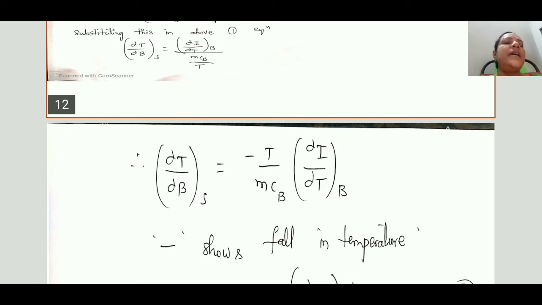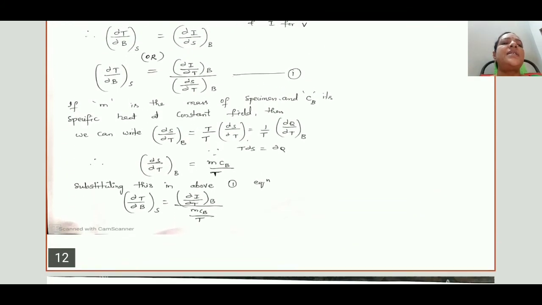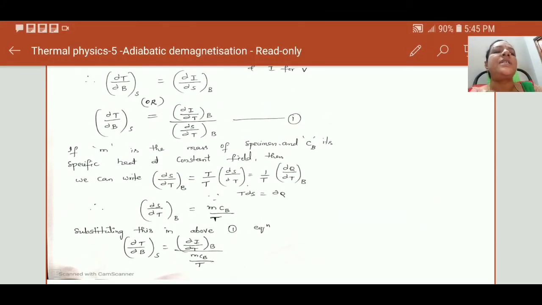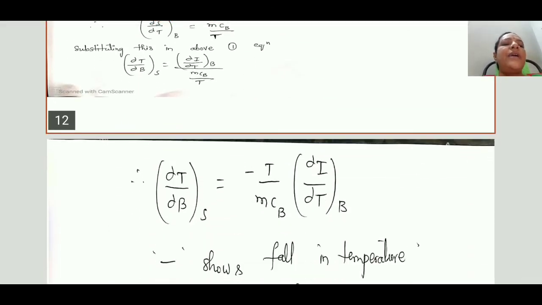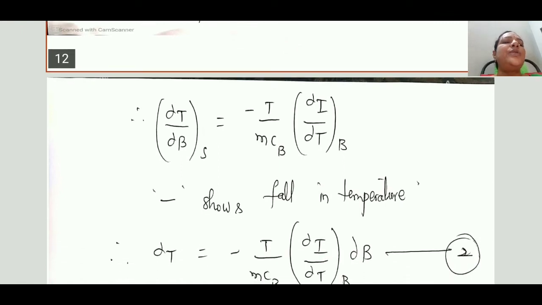Here we have to use a minus sign. Just assume that in the first equation a minus will be there, though it is not shown in this equation. So minus dou T by dou B at constant S is equal to minus T by mCb dou I by dou T at constant B. Here minus shows a fall in temperature.